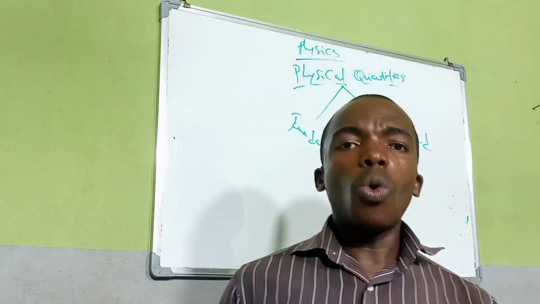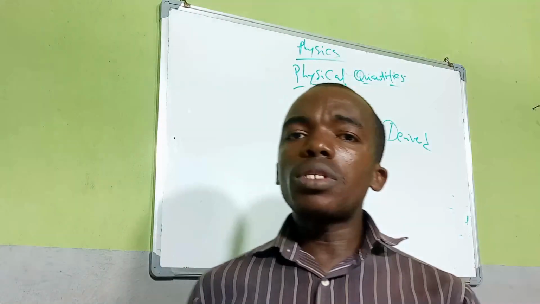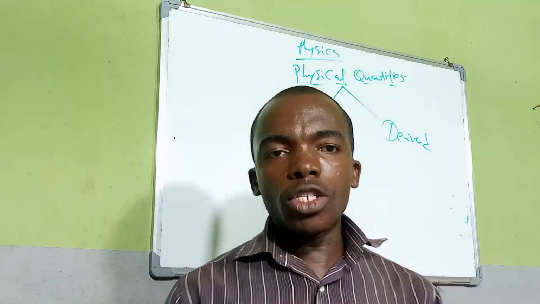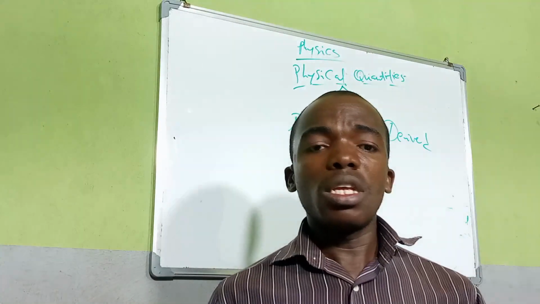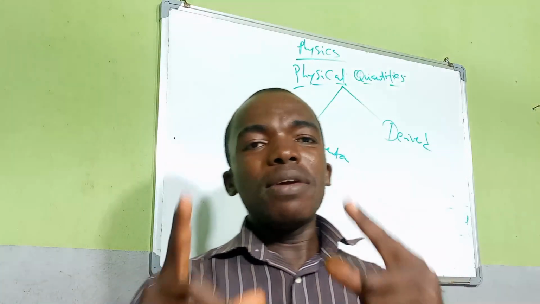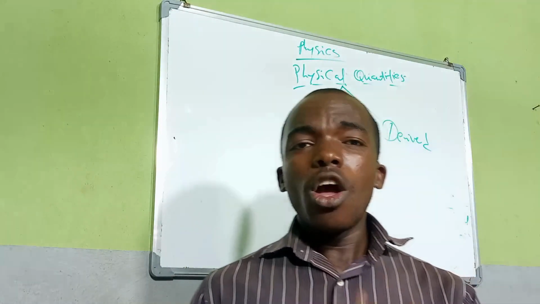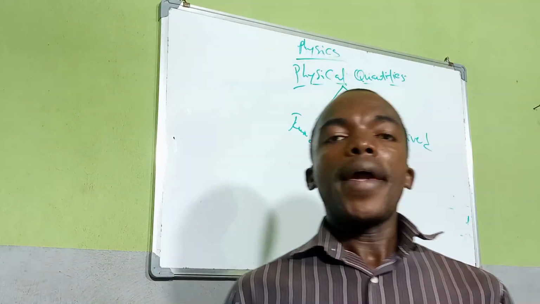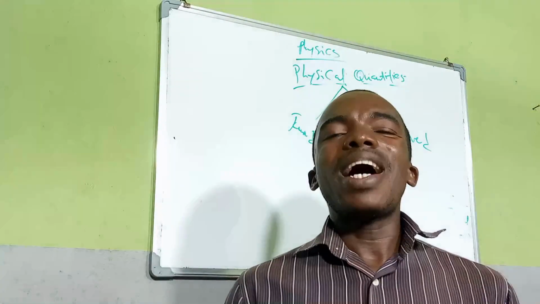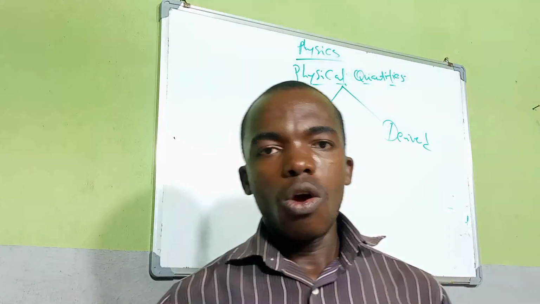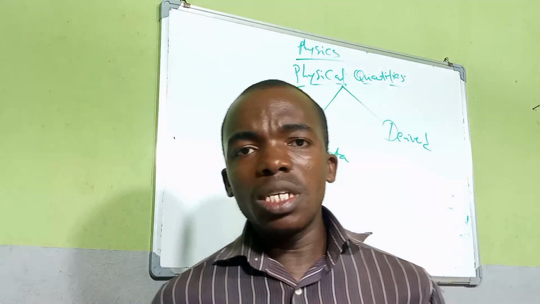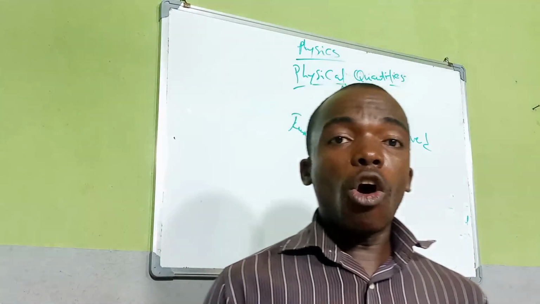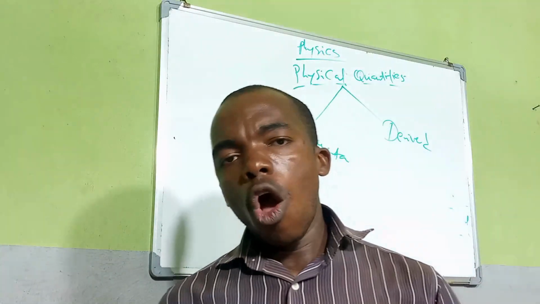So what are derived quantities? Derived quantities are those quantities that are gotten by the simple combination of fundamental quantities. So you cannot have a derived quantity without having a fundamental quantity. Fundamental quantities are those basic quantities, while derived quantities are those quantities that are gotten by the combination of fundamental quantities.